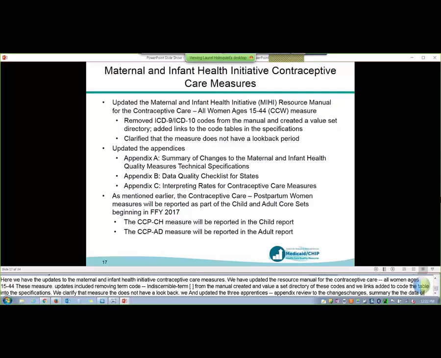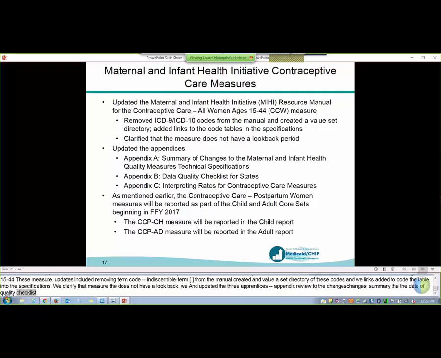And as both Allison and Colleen mentioned, the contraceptive care postpartum women measures will be reported as part of the child and adult core sets beginning in FFY 2017. So the CCP-CH measure will be reported in the child report, and the CCP-AD measure will be reported in the adult report. Next slide, please.